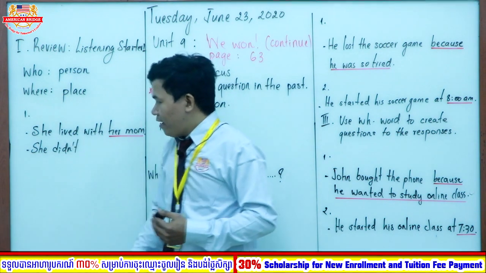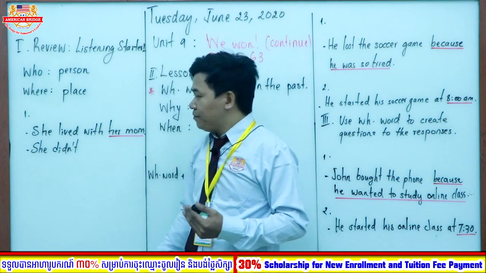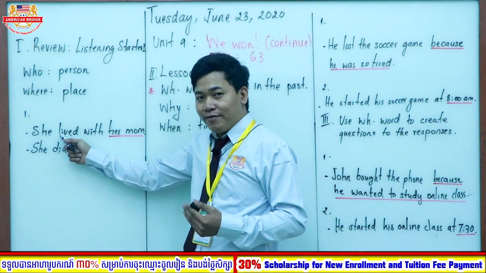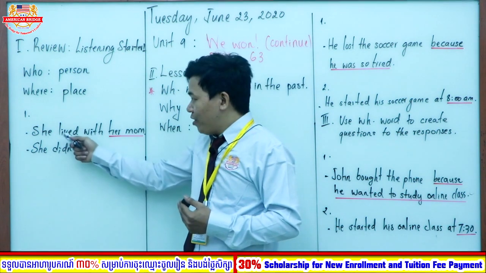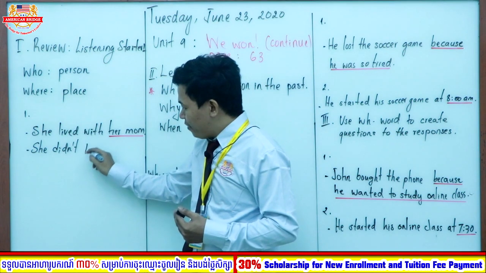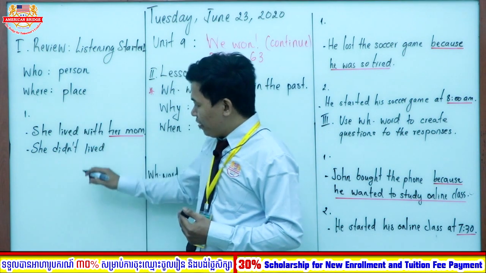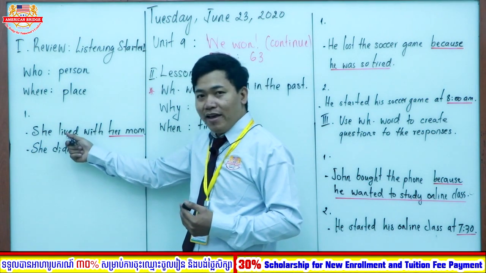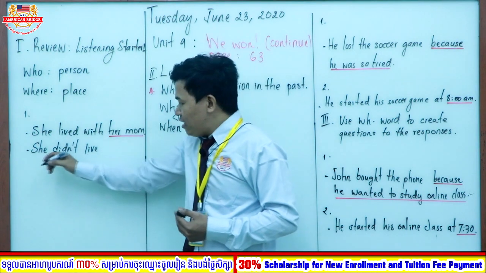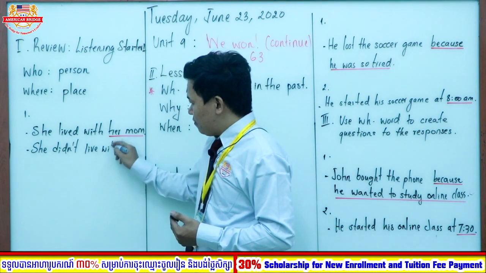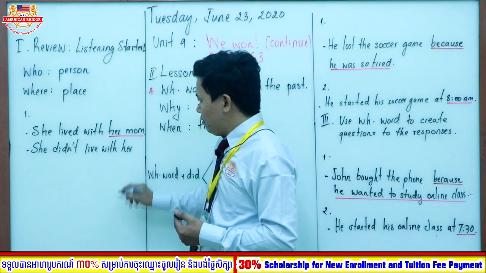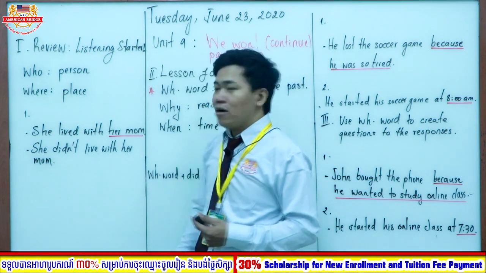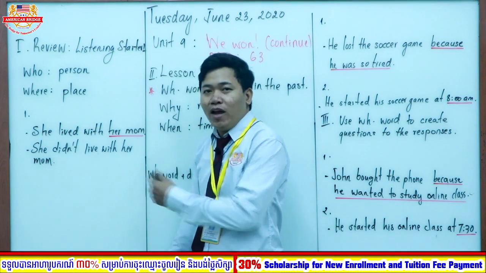Didn't. And then, what should we do? Yes, we need to change the verb with ed to verb 1. Do you know what verb 1 is? Great. Live. Yeah, I put it like this. Oh, sorry, no d here. This is verb 1, like this. This is verb plus ed, right? She didn't live with her mom. Okay, she didn't live with her mom. This is the negative form that you have learned with me, right?